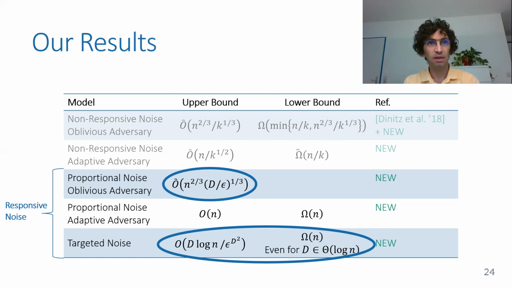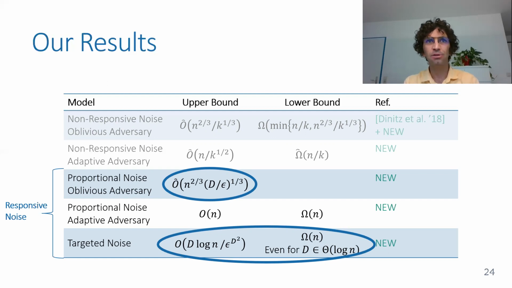And the diameter comes into play much more in the targeted noise model, where the noise happens only on the edges that the adversary changed. This is on the bottom here. And here, if the diameter is small, flooding will be super fast, roughly log n time, with a function of the diameter also. And this is because the adversary may try to prevent the flooding by changing the graph, but the acts that the adversary does may be reverted by the smoothing process. And this is exactly the idea of targeted noise.